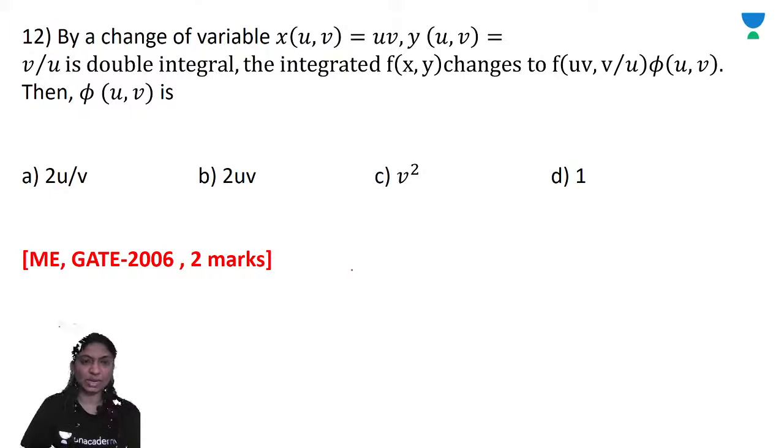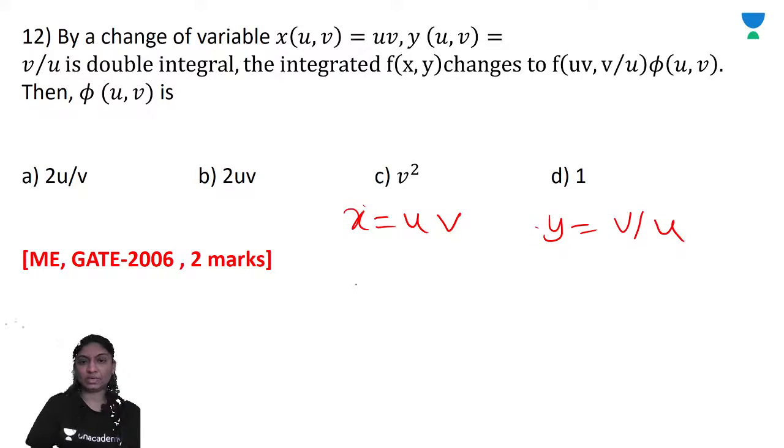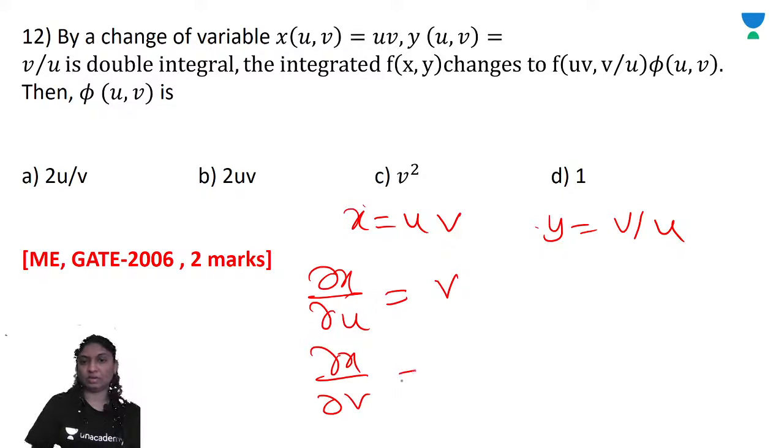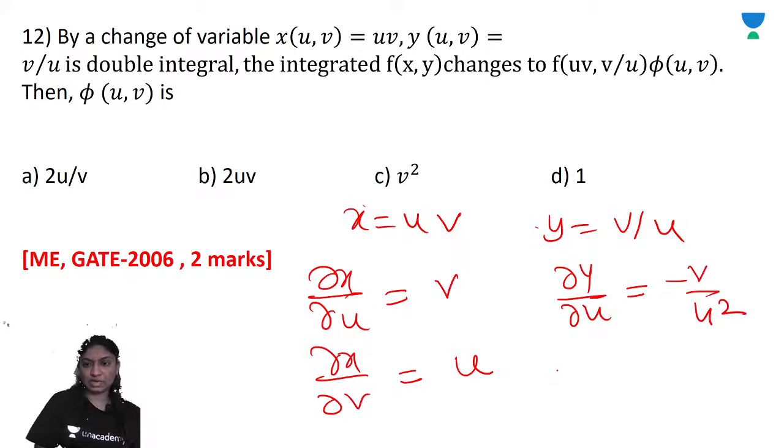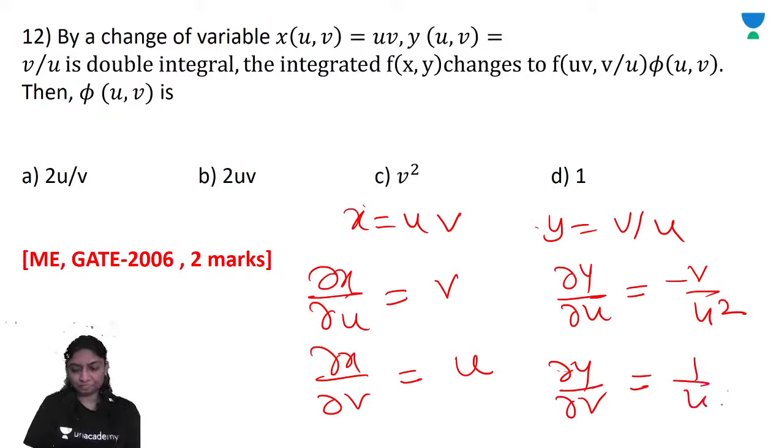Here x is equal to uv, y is equal to v by u. Right? So dx by du, dx by dv, you get u. dy by du, you get minus v by u square, and dy by dv, it is 1 by u.